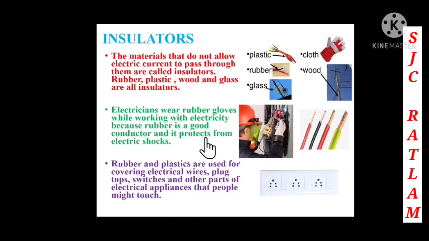Now children, here we are going to see about insulators. The materials that do not allow electric current to pass through them are called what? Insulators. So children, the materials that do not allow the electric current to pass through them are called insulators. Examples are rubber, plastic, glass, cloth, and wood. These are the examples of insulators.